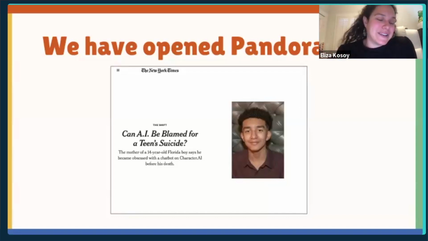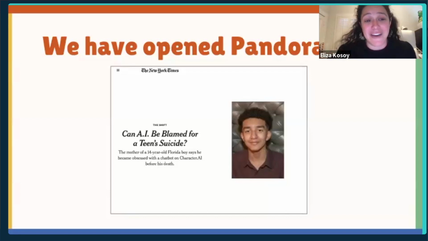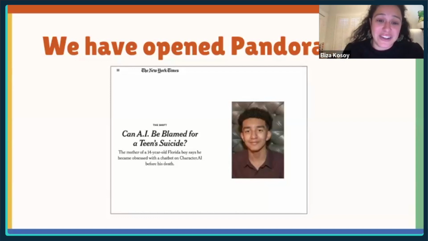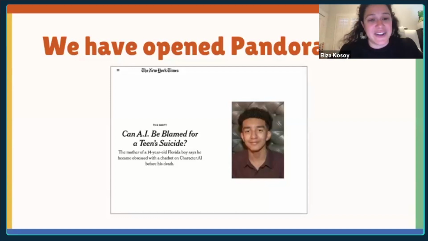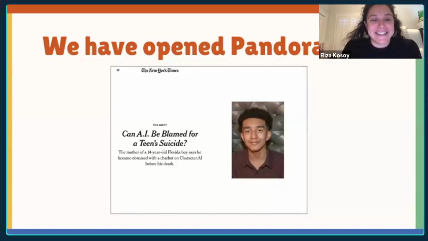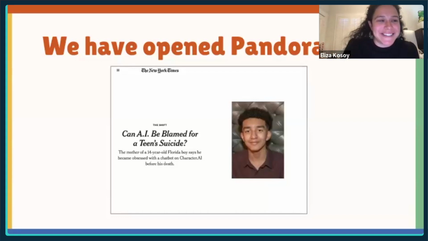So I think that it's really going to come down to these companies having to really focus on developing their safety guardrails and figuring out how to do this, because I think that children are just so excited about this. And we're going to have to find a way for them to navigate these platforms safely, because they are kind of our most vulnerable users.